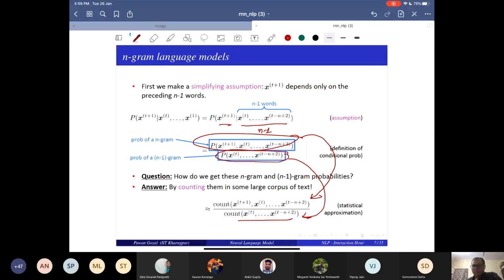That was very, very simple. If you have a bigram, you will simply compute the probability of x2 given x1. So count of x1, x2 divided by count of x1. Very easy. So you can compute it from a corpus.